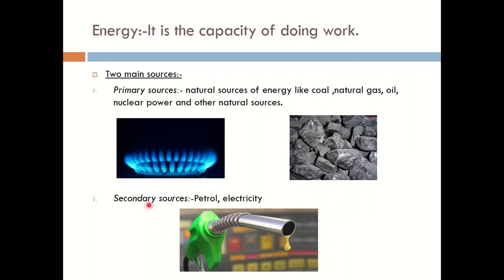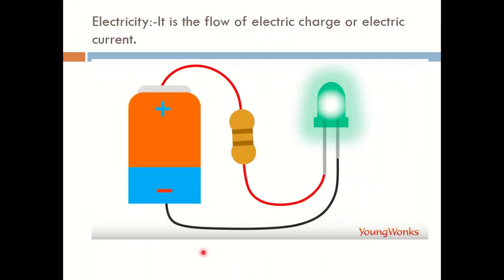Now next is the secondary sources of energy. The sources of energy which are obtained from the conversion of other sources of energy, like the primary sources of energy or the natural sources of energy, are known as secondary sources, like petrol, electricity, diesel, kerosene. So these are the secondary sources of energy.